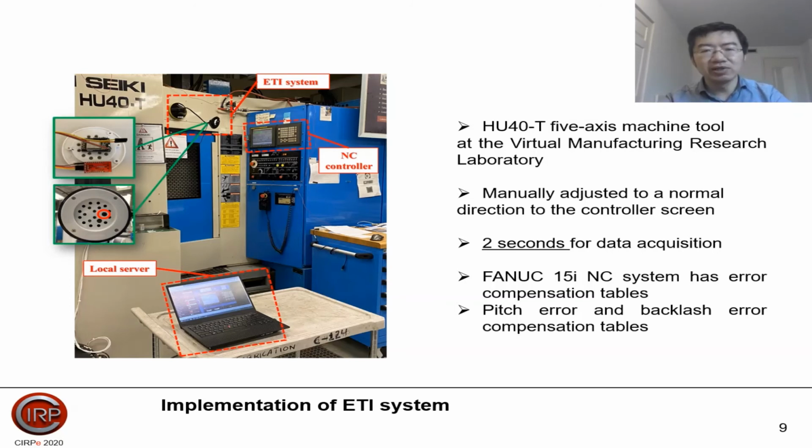And then, after 2 seconds for the data acquisition, the data will be transferred to the local server for deeper data processing. The experimental machine tool has a FANUC 15i NC system. It has many error compensation tables, but in this research, we just focus on the pitch error and backlash error compensation tables.